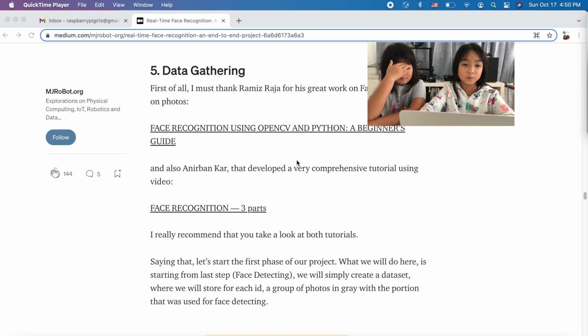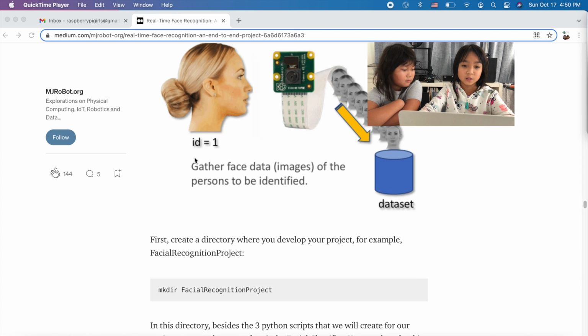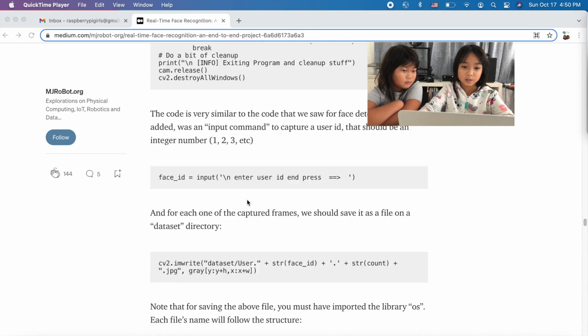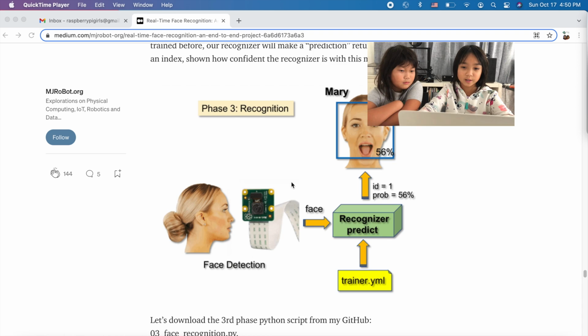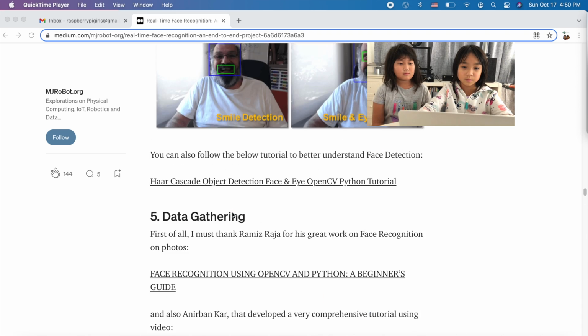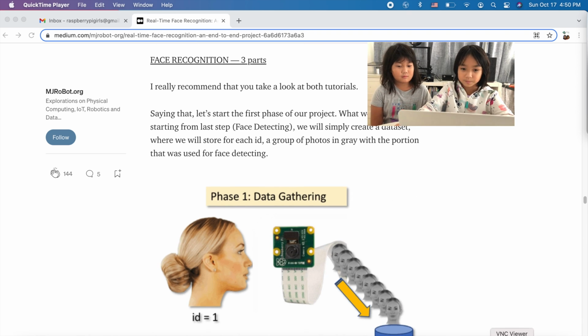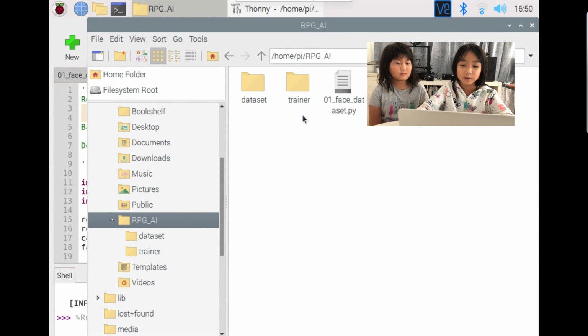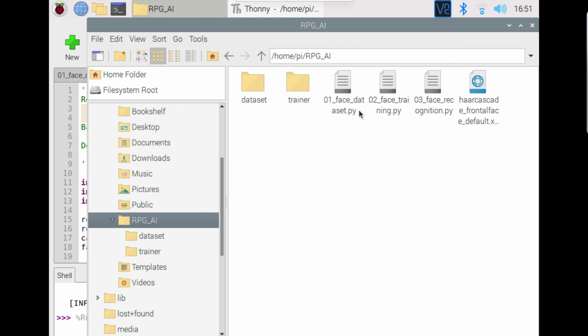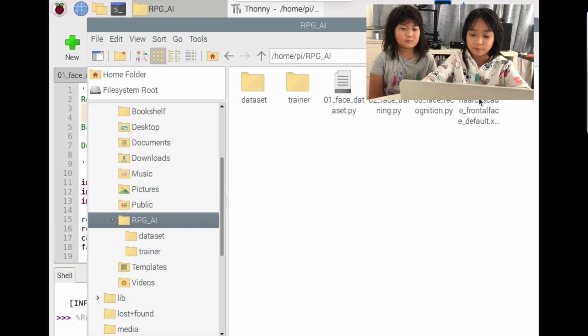So now, lastly, we are going to do the real-time face recognition. The face recognition has 3 parts. The first one is data gathering. The second one is to train the recognizer. And the third one is the recognition. So I created the subfolders and I followed the article, and I downloaded the phase 1, 2, 3 face recognition, and I also downloaded the training data.